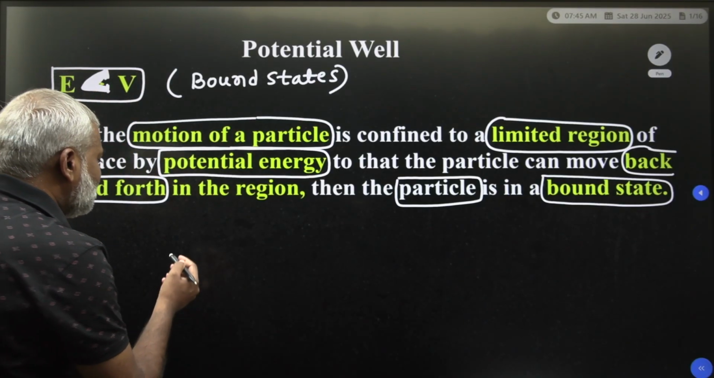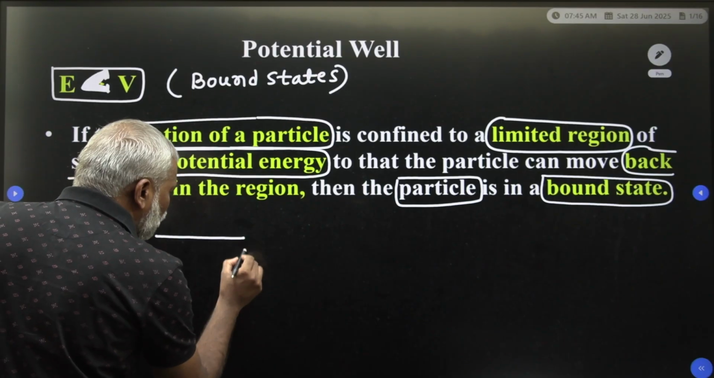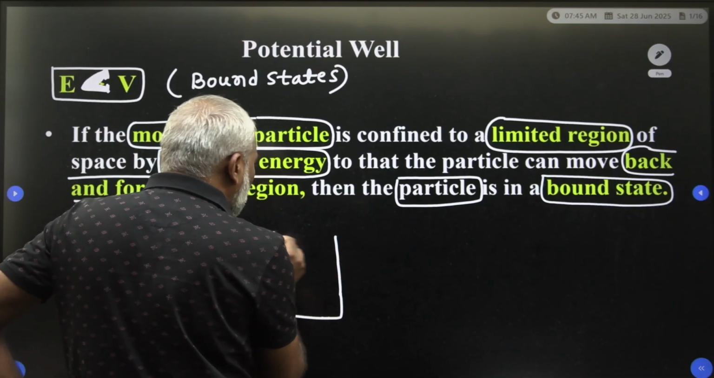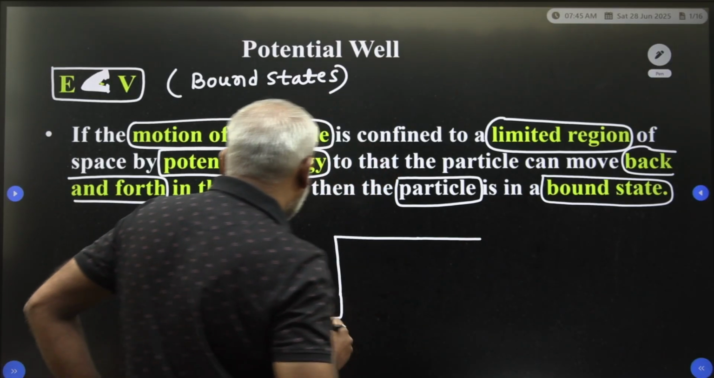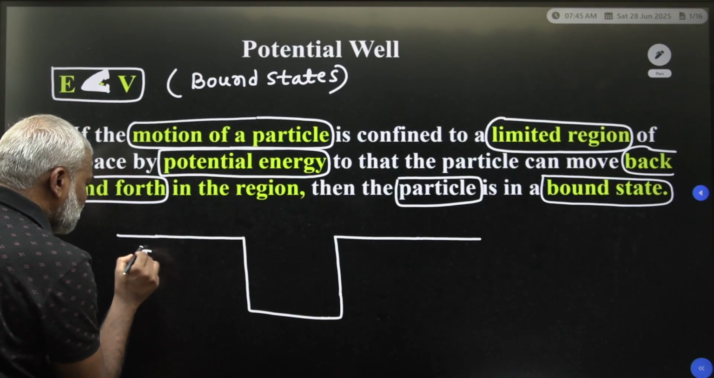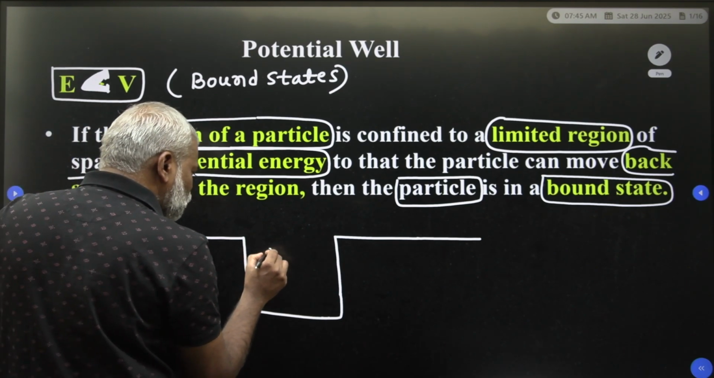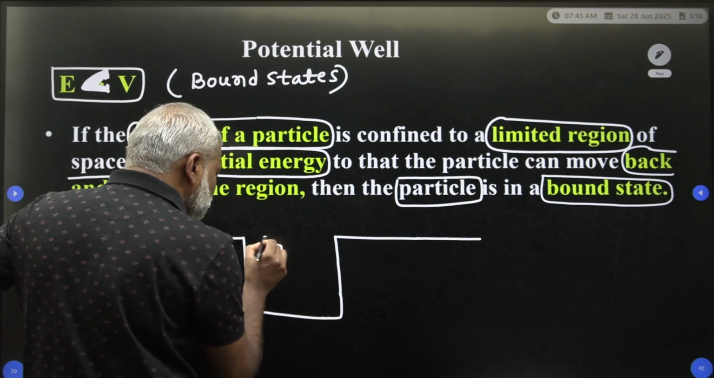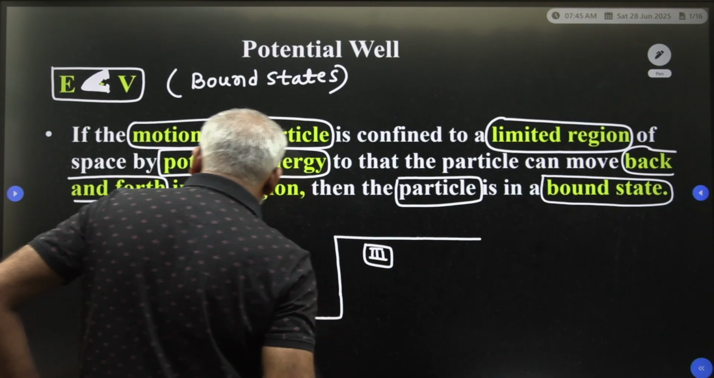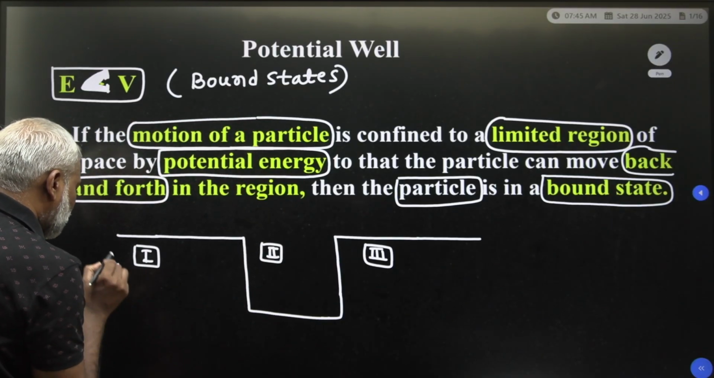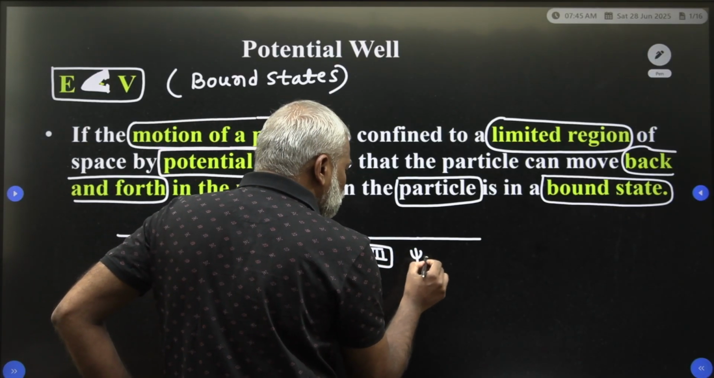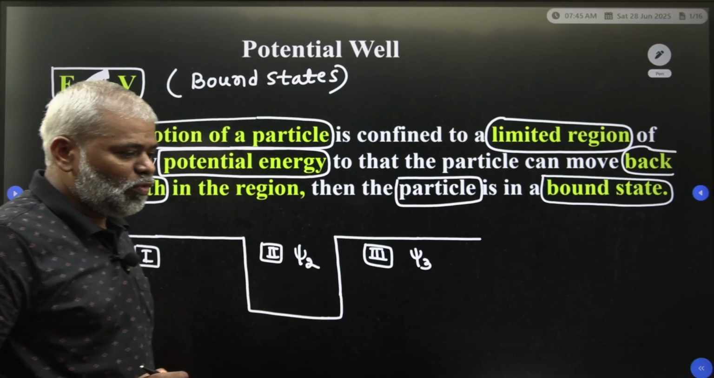Now I have to draw the diagram of how the bound state exists. Yesterday we discussed the potential well, and the same potential well I take here. Here there are 3 regions. This is region number 1, this is region number 2, and this is region number 3. Here the wave function is psi1, here it is psi2, and here the wave function is psi3.